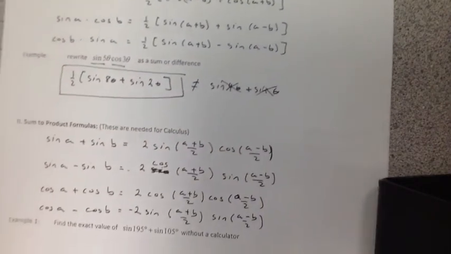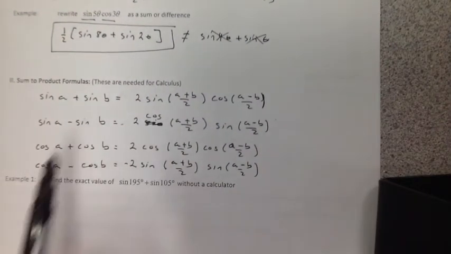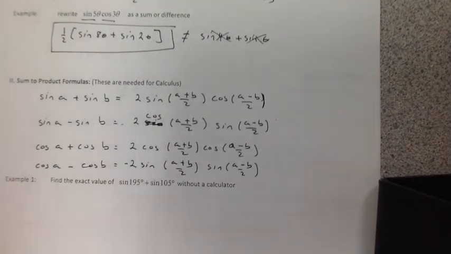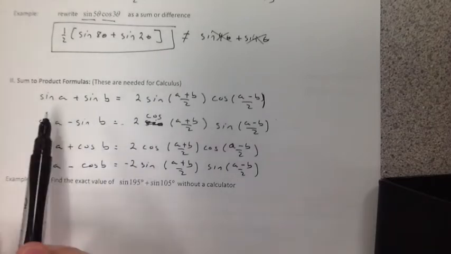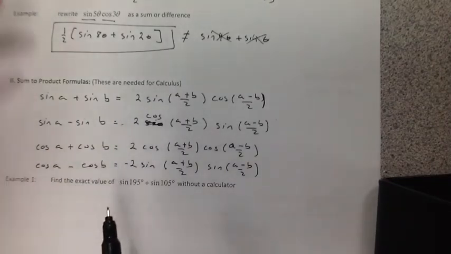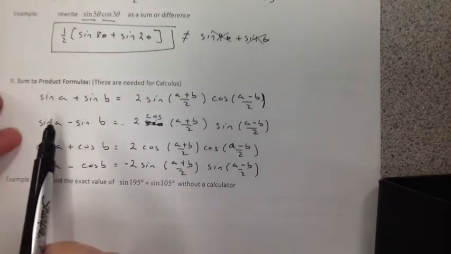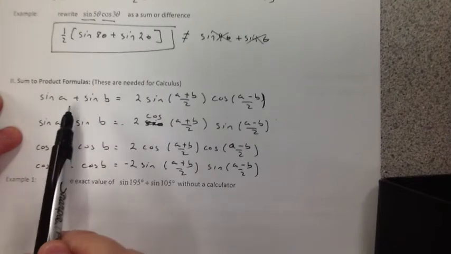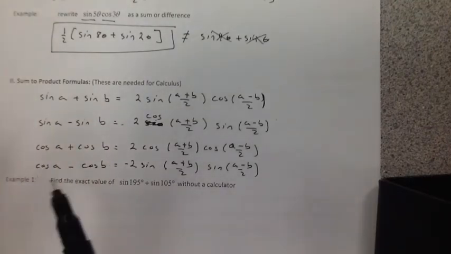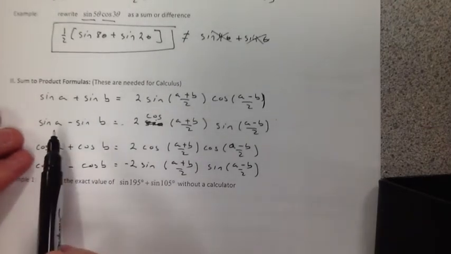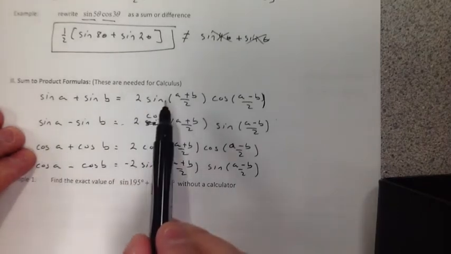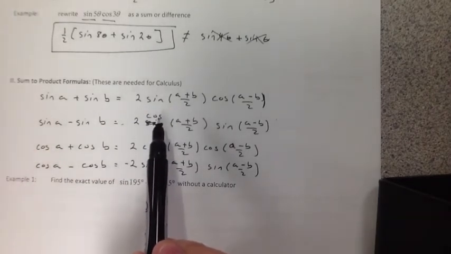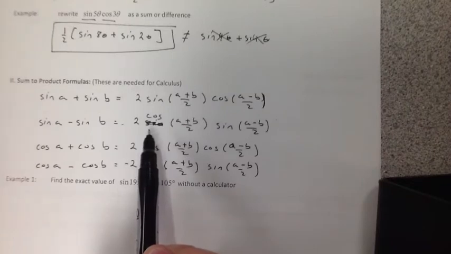The next ones we take a look at are the sum to product rules. Now, if you're planning on taking calculus next year, these ones you need to know. Okay? These ones you need to know here. And again, they're just kind of going backwards with a little bit of property manipulation. So, again, there's a pattern. If you have sine A plus sine B, sine A minus sine B, and now we're adding two different angles, it's almost the same formula right here.